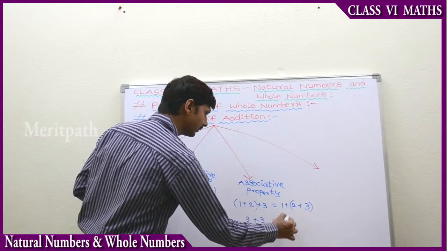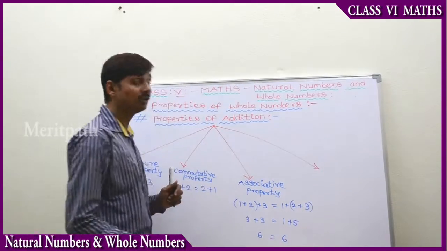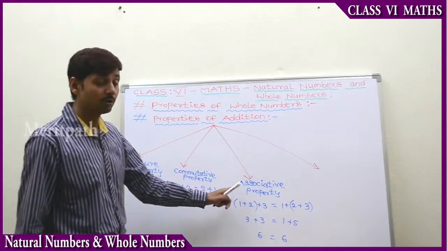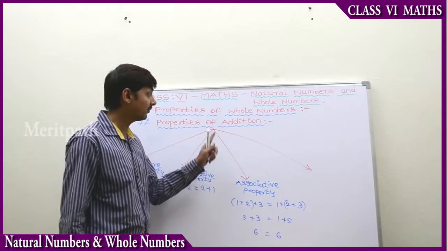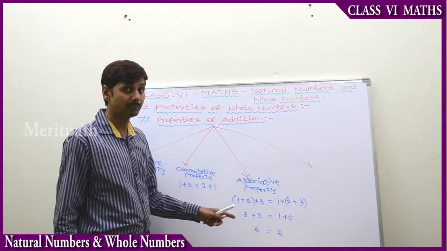Then 2 plus 3 is 5, so 1 plus 5 is 6. On both sides we are getting the same result. This is called the associative property. So the associative property of addition of whole numbers holds. It is possible.